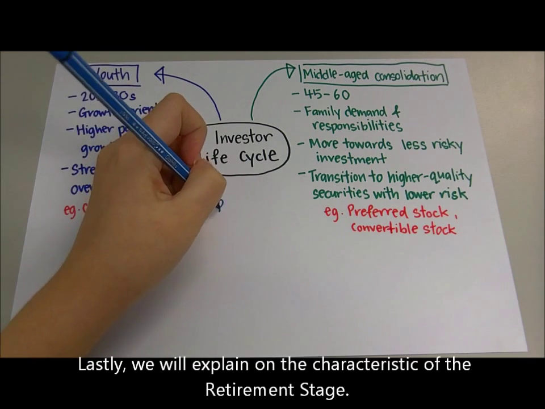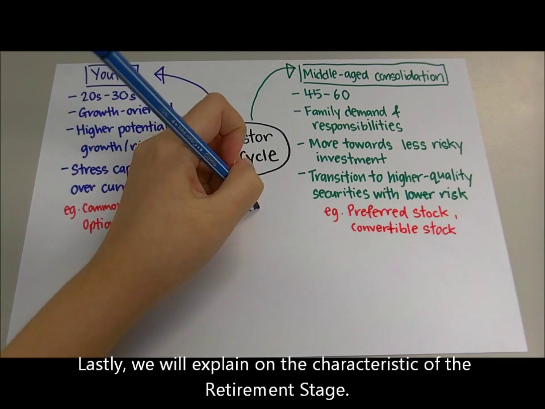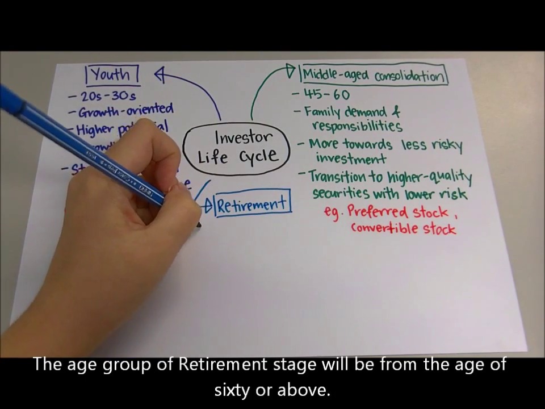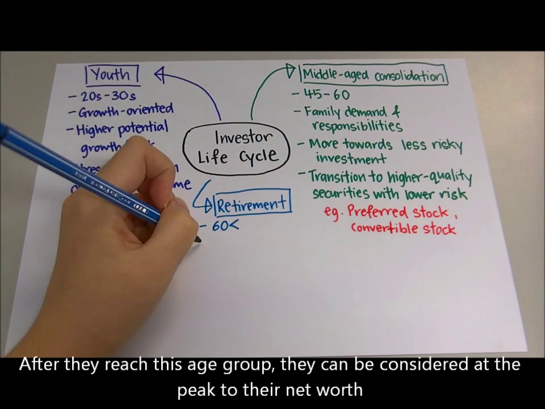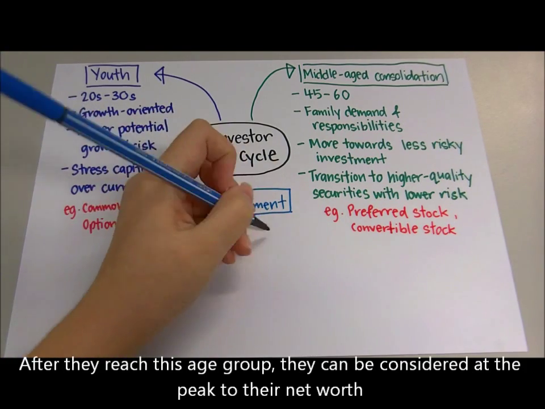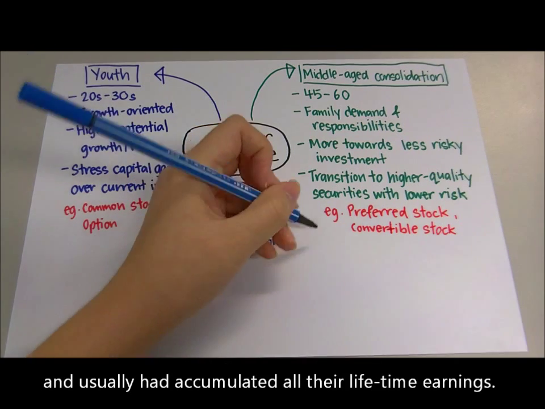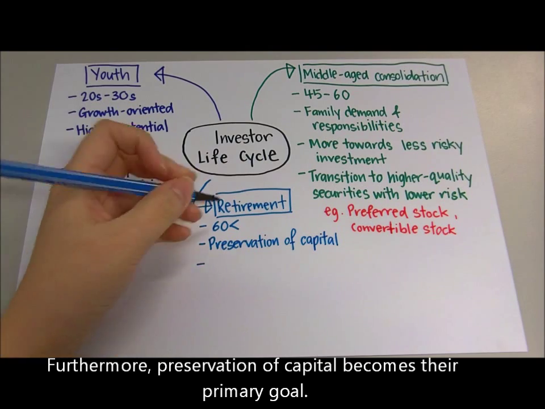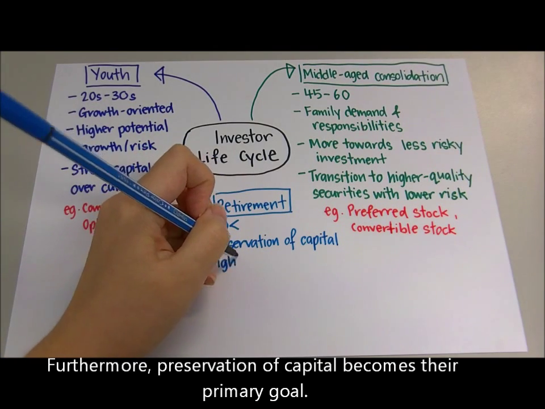Lastly, we will explain the characteristics of the retirement stage. The age group of retirement stage will be from the age of 60 or above. After they reach this age group, they can be considered at the peak of their net worth and usually have accumulated all their lifetime earnings. Furthermore, preservation of capital becomes their primary goal.